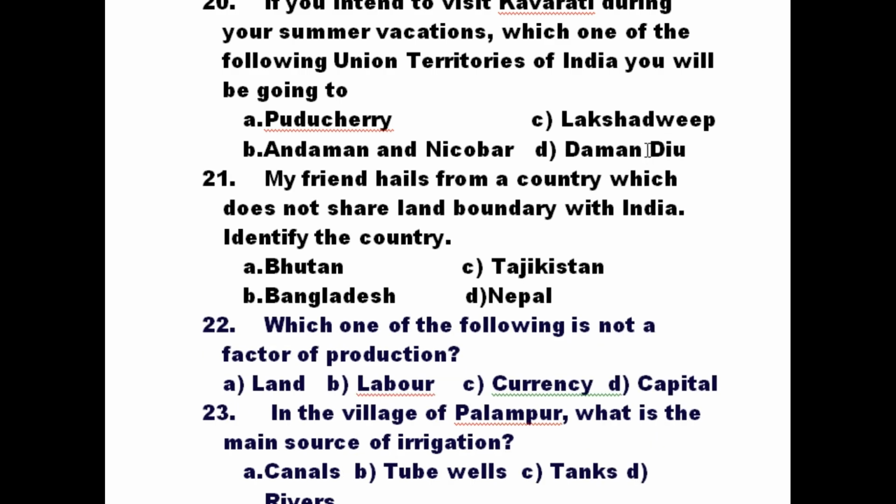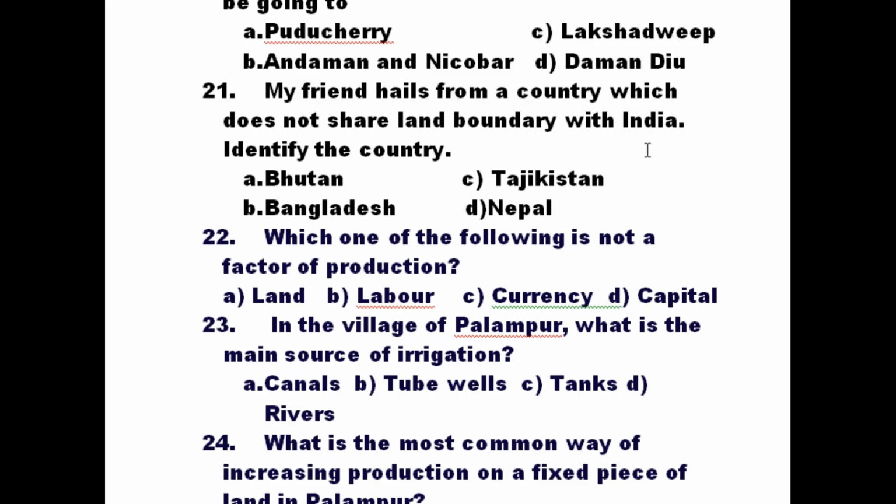21 is about neighboring country of India. 22 is factors of production. Which are the factors of production? 23 is about Palampur village, irrigation source, main.